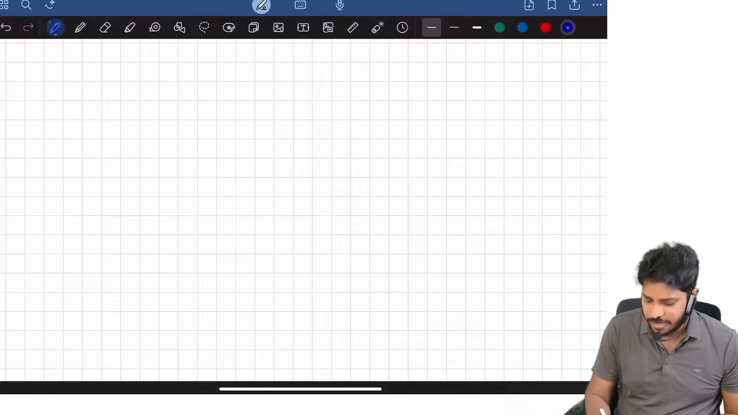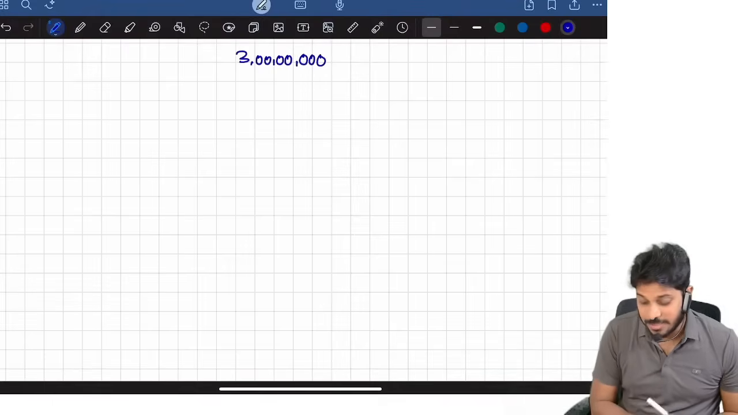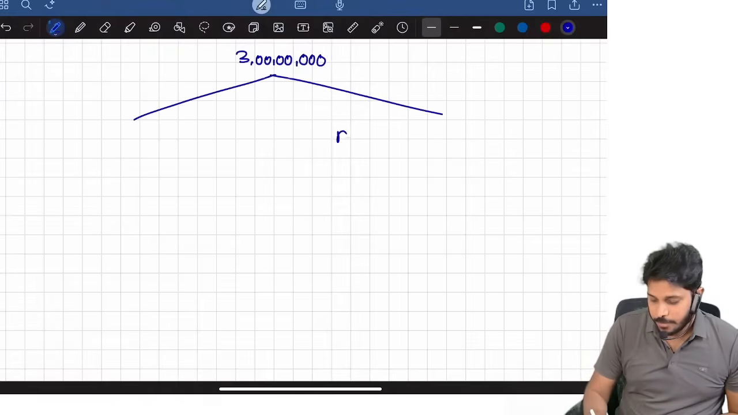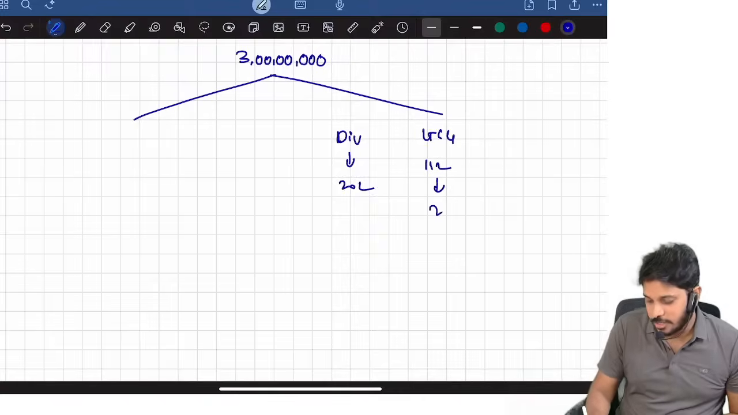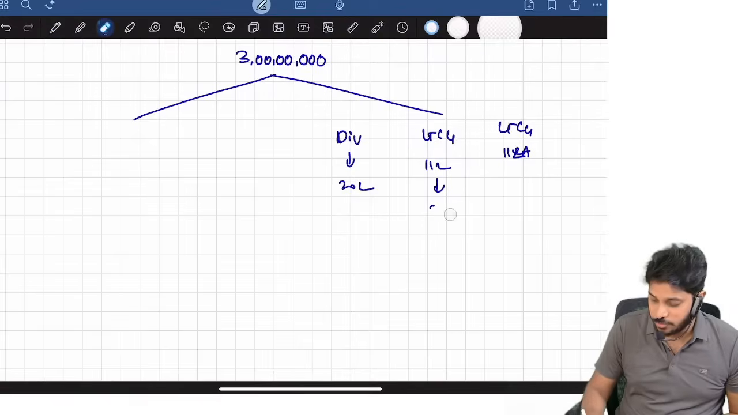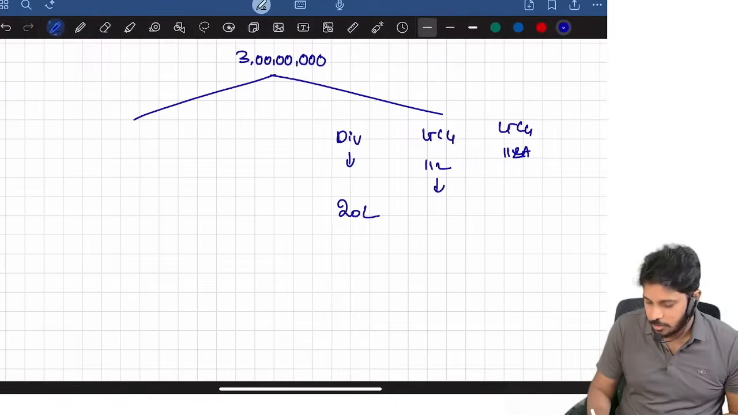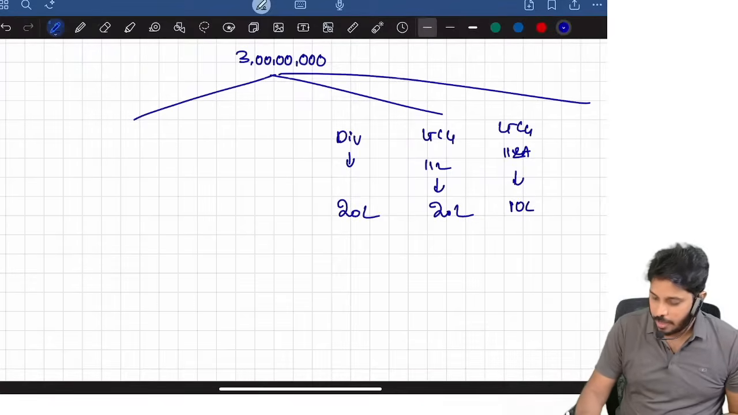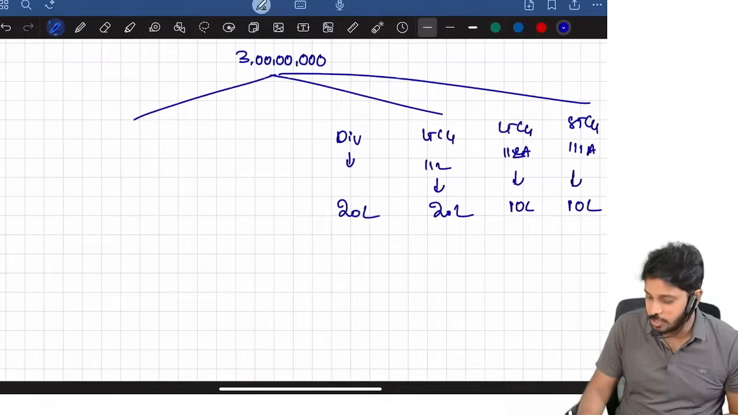For example, my total income is, let us assume, 3 crore. Look carefully at how I'm solving this. Now in this, dividend income is, let us assume, 20 lakh. Long-term capital gain 112 is, let us assume, 20 lakh. Long-term capital gain 112A is, let us assume, 10 lakh. And short-term capital gain 111A is also, let us assume, 10 lakh.